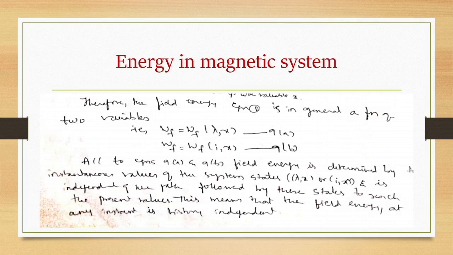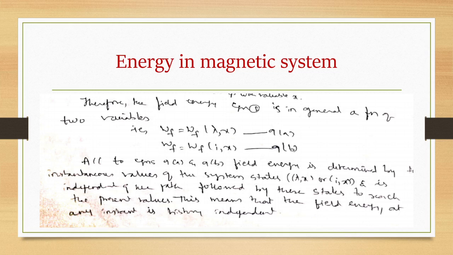Therefore field energy is in general a function of two variables, that is Wf is Wf of lambda comma x and Wf is Wf of I comma x. According to these two equations, field energy is determined by instantaneous values of the system states, that is lambda comma x or I comma x, and it is independent of the path followed by these states to reach the present values.